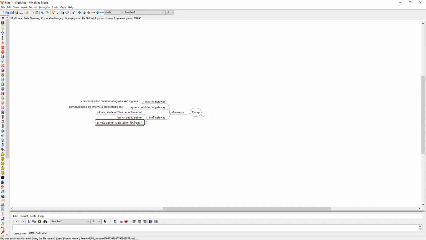And the two more steps while adding the NAT instances: disable the source destination check. That is one thing. And also NAT instance security group should have a rule to allow the traffic from private subnet, right?